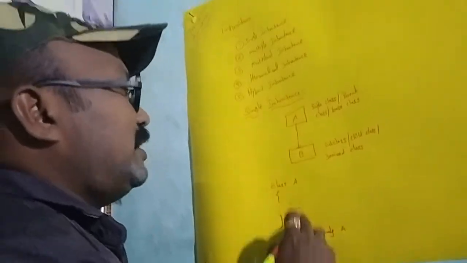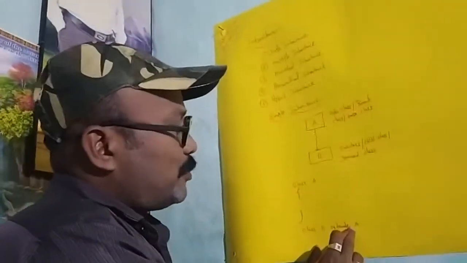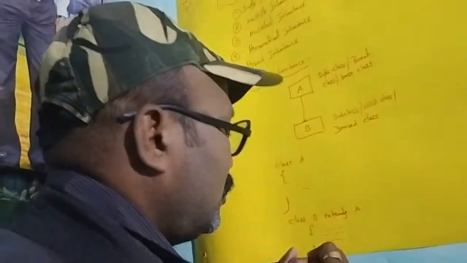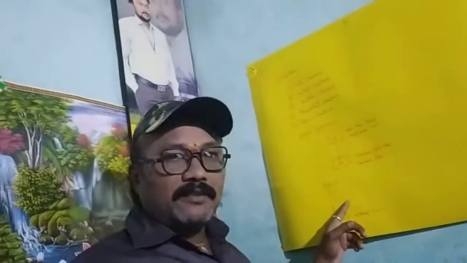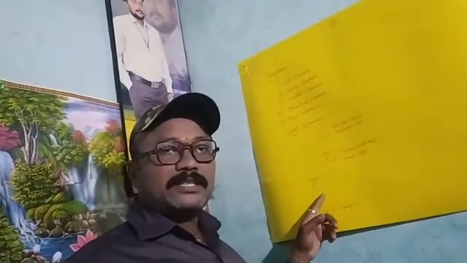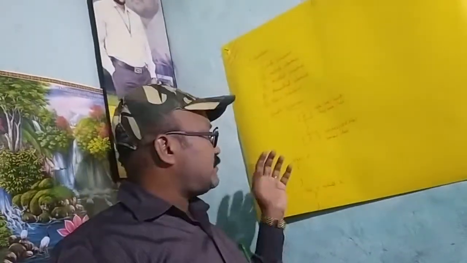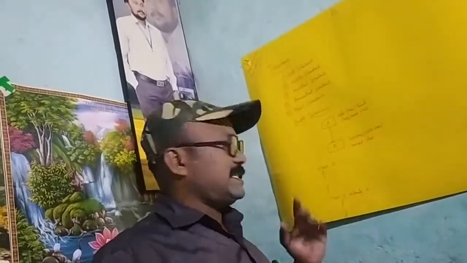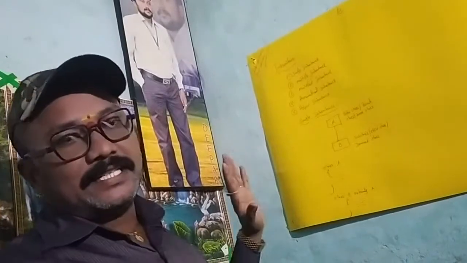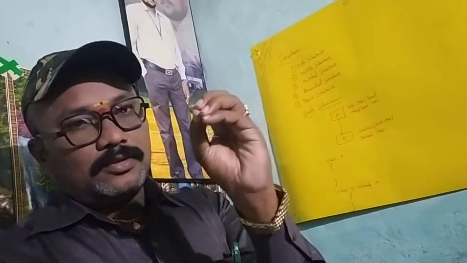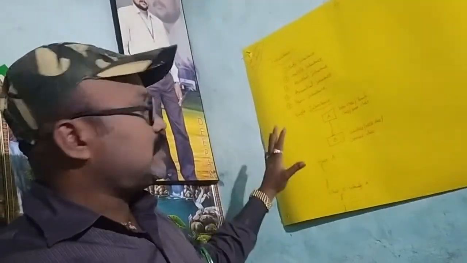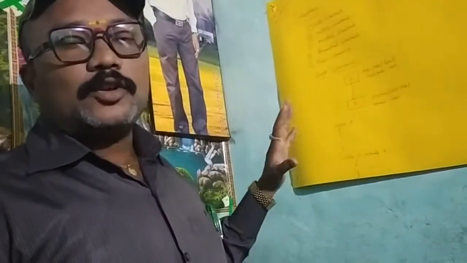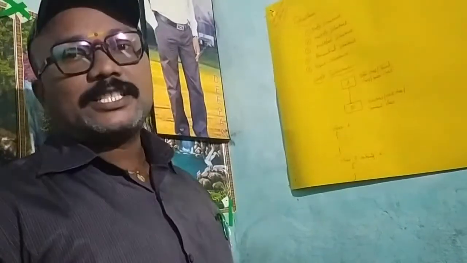Now class B, that is subclass, extends properties from A. Whatever variables we declare in A, whatever methods we declare in A, all the methods and variables are invoked into class B. That is about single inheritance. Whenever everybody clearly understands single inheritance, automatically you will understand the remaining concepts also.